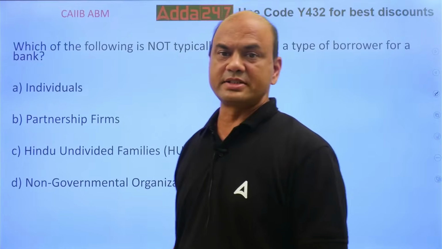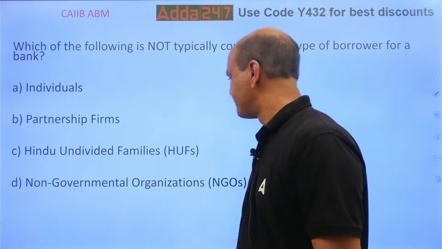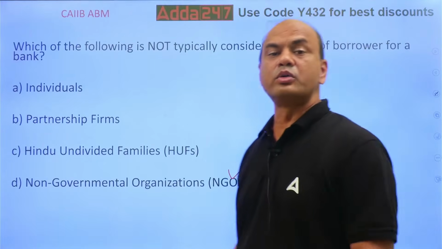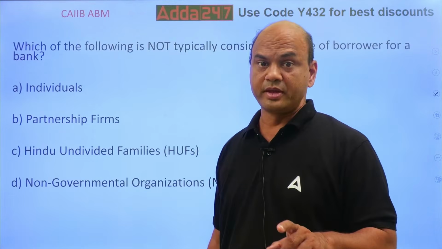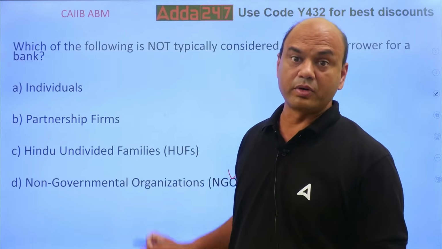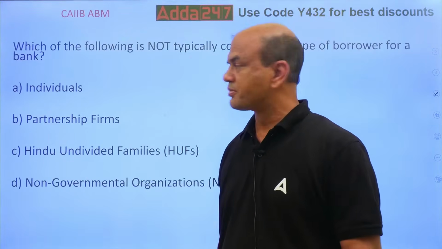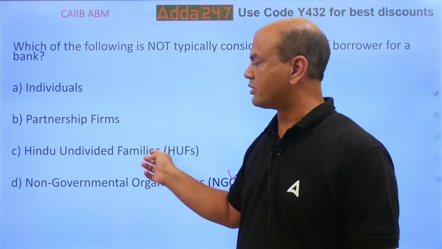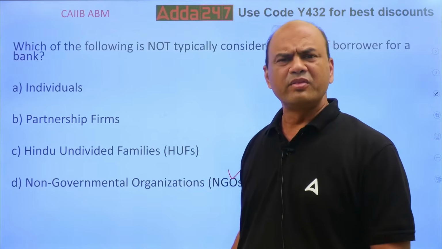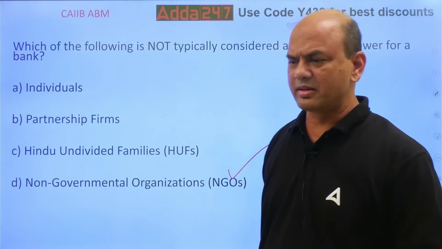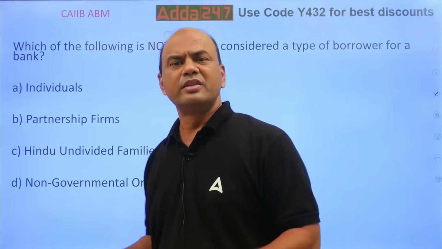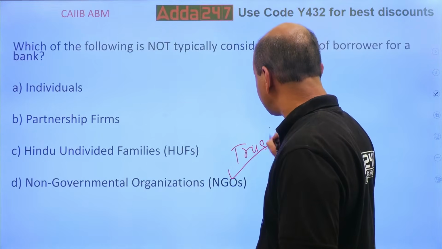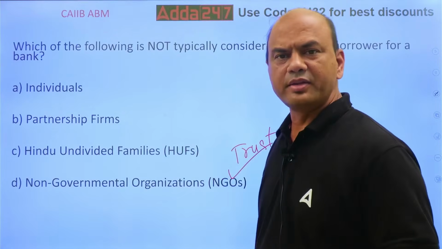Let me see in the comment section the answers. The answer is NGOs. They generally don't borrow from the bank. They can have an account, but borrowing is not there. The remaining all can borrow. Individual can borrow, partnership can borrow, HUF can borrow. Why does an NGO borrow? Not only NGO, trust also. That also doesn't borrow. Why?